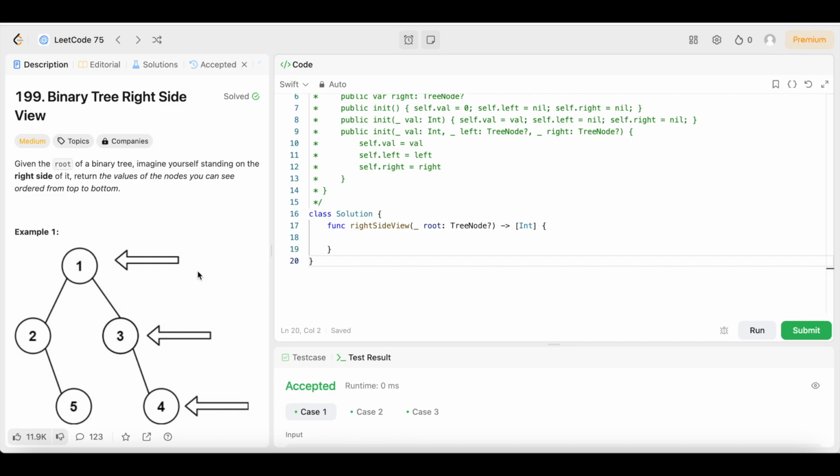Today we have question number 199, binary tree right side view. This is the first question in the BFS binary tree part of the LeetCode 75 study plan. That's breadth first search, and the difficulty level is medium. So we're not gonna let that deter us, guys.